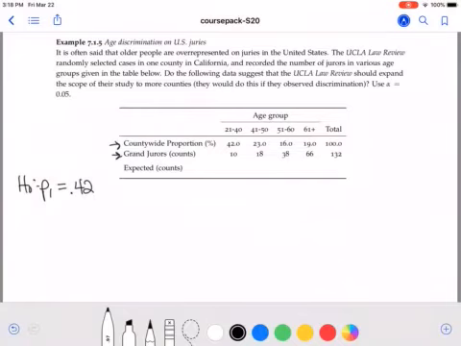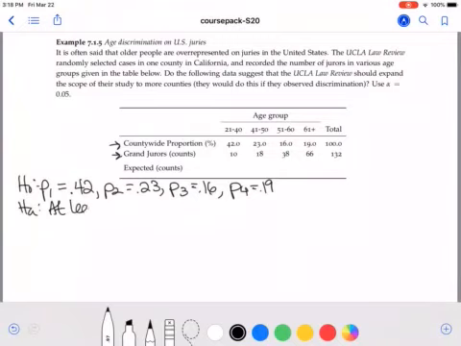So we should have about 42% of jurors between 21 and 40. We should have 23% in the next group, and then 16% and 19%. So our juror percentages should match that if they're matching the county. And again, our alternative is that at least one proportion in the null is incorrect. Okay, so we need our expected counts, and we'll fill those in down here.